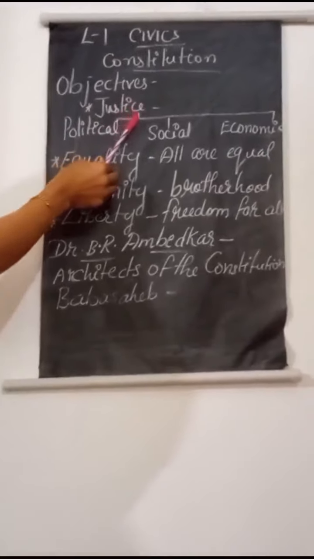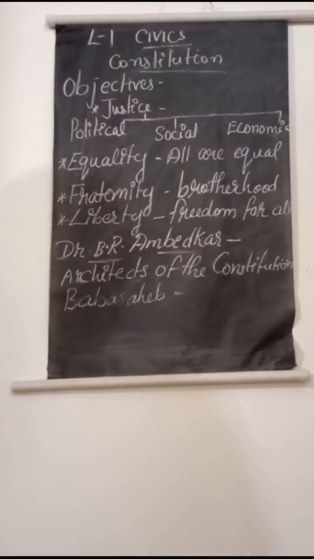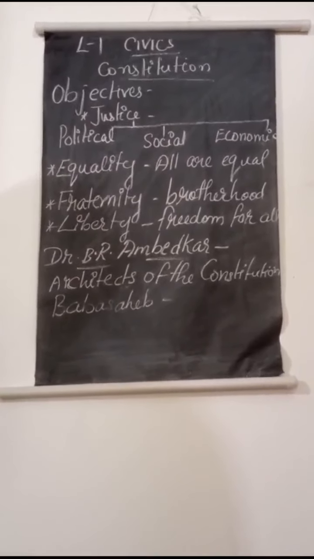Justice is considered at 3 levels: political justice, social justice and economic justice. One by one I will tell. Actually, the preamble provides for political, social and economic justice. First, it is political justice.